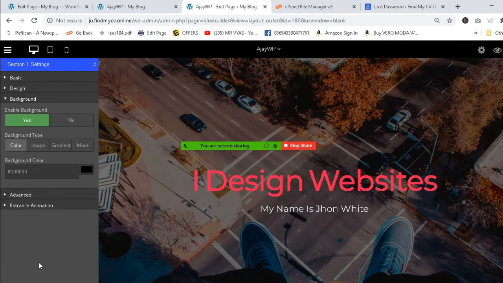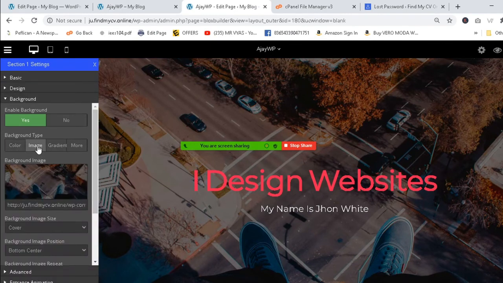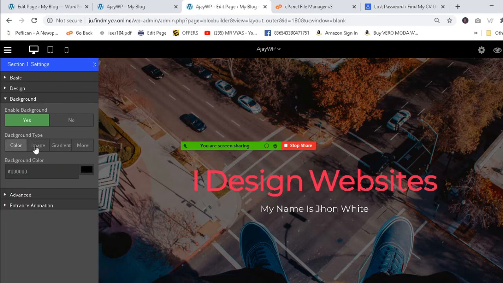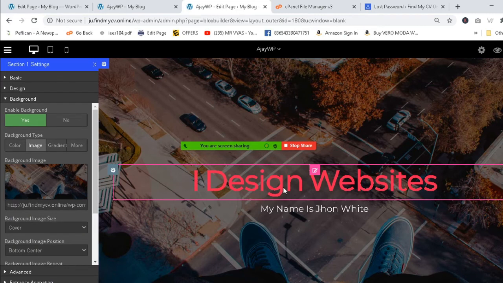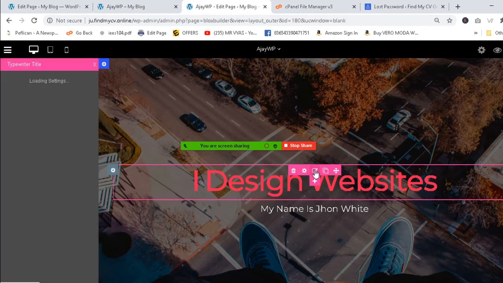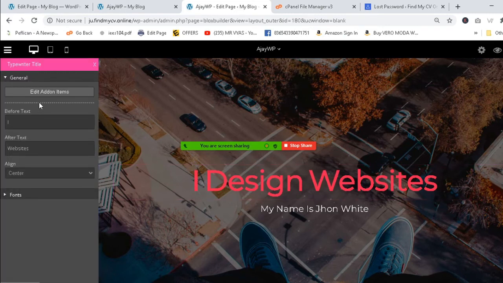If you want to change the background, you can change it here, like this one. Images are there, you can change these images. You can change the color, which is not showing right now. Suppose you want to change this text, you can click on this to edit. Right now everything is editable, but sometimes you should add it from the add-on section, like the I website. There are three things here, so you can change I design websites, like this one.